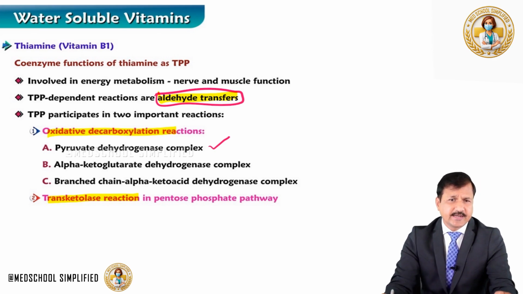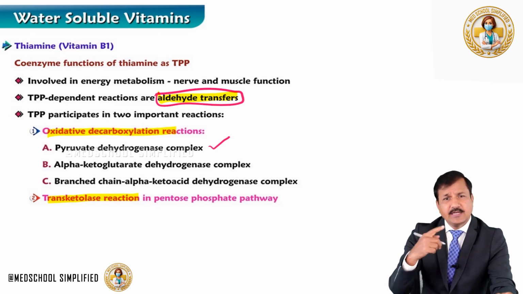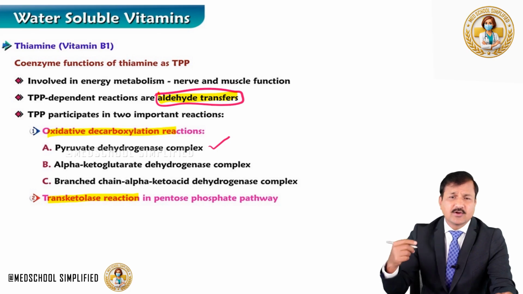I am going to show that in the next slide. Alpha ketoglutarate dehydrogenase complex, and branched chain alpha keto acid dehydrogenase complex. Look for these complex names here: pyruvate dehydrogenase complex, alpha ketoglutarate dehydrogenase complex, branched chain alpha keto acid dehydrogenase complex. And the other type of reaction where TPP is involved is the transketolase reaction.